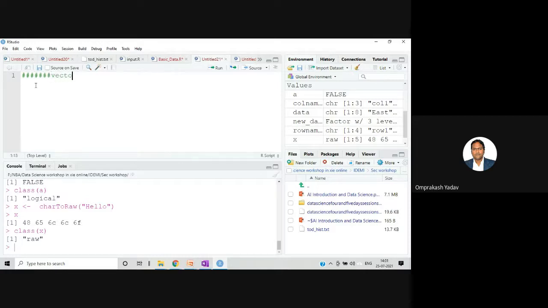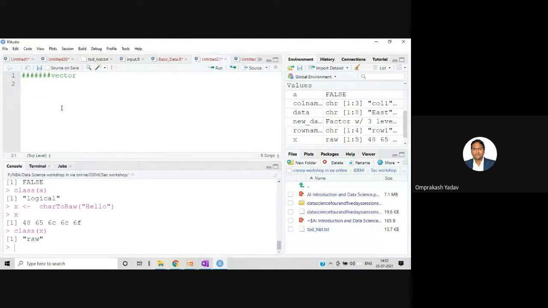Vector. So like this, we'll be learning about the vector, matrix, list, and then we will learn about the dataset, data frame, and once we're equipped with all these things, then we can jump to the data science analysis and everything. So till here, all of you are with me, right? Yes, sir. Yes, sir. Yes, sir.